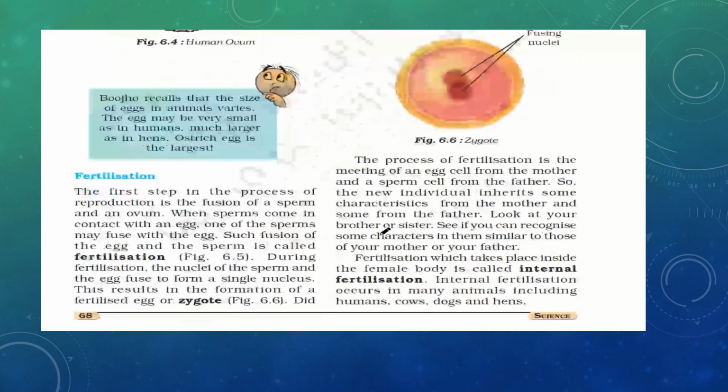Remember that the size of the egg varies. The egg may be very small in humans, much larger in hens, and the ostrich egg is the largest egg. We all know that in humans the egg is very small, whereas it is much larger in hens, but the ostrich has the largest egg. So this is all for today.